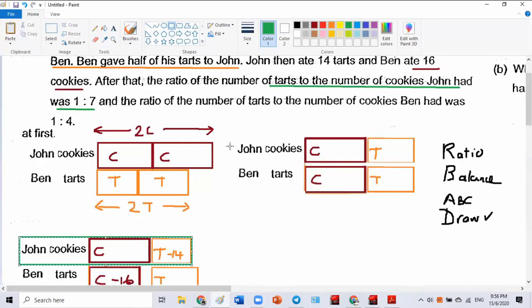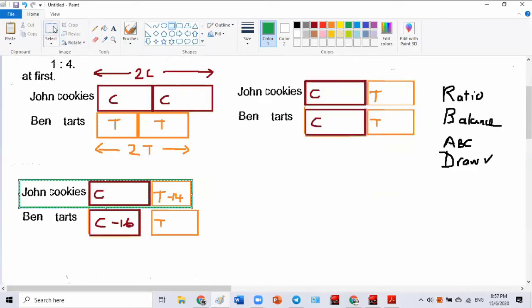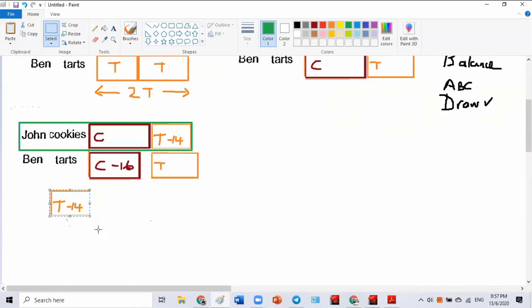Talking about John. What did John say? Number of tarts to number of cookies was 1:7. So that means the tart he had is 1 unit for John. The tart he had to the cookie is how much? 7.